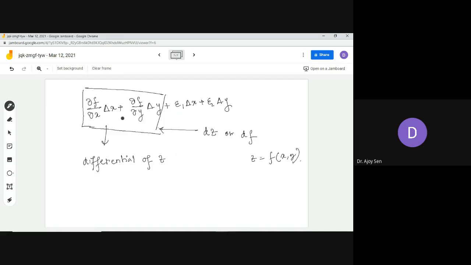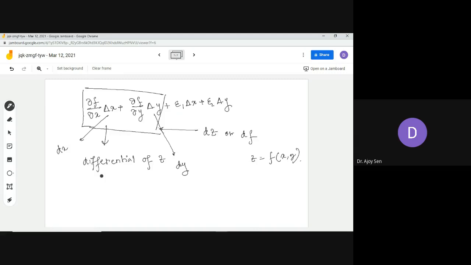What's the certain change? We replace this delta x by dx, and we replace this delta y by dy, as we have done in the previous single variable function case. We replace delta x by dx for independent variables.